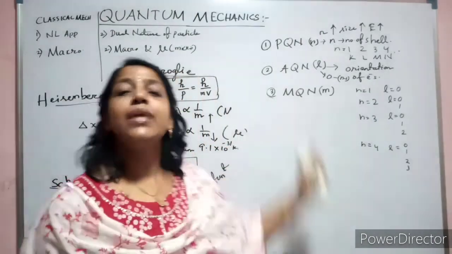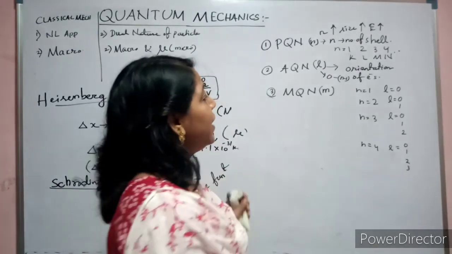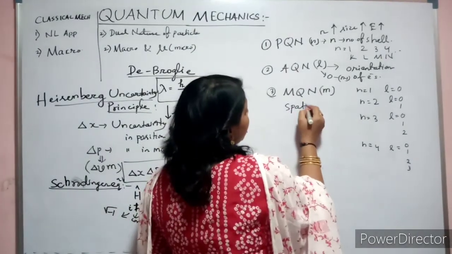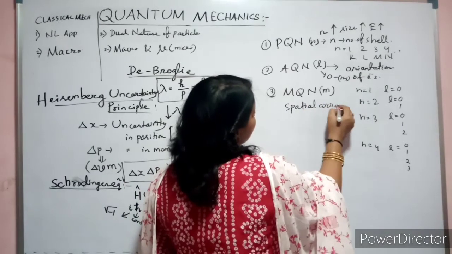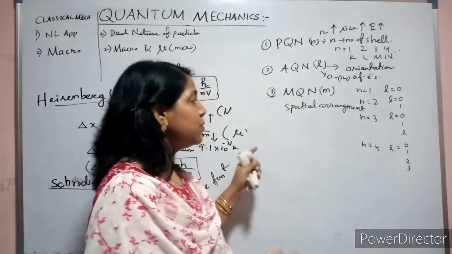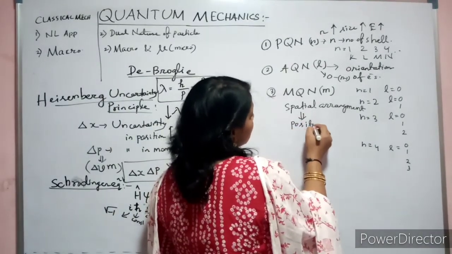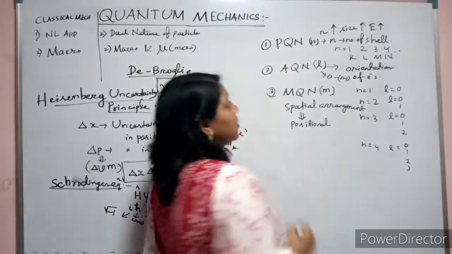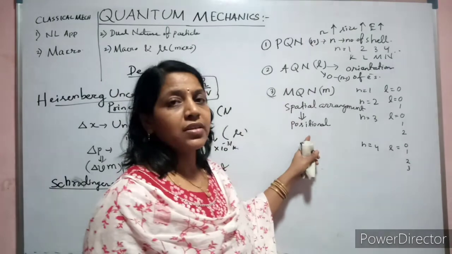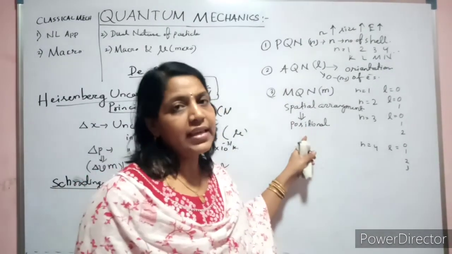Now what is the magnetic quantum number? Your magnetic quantum number will give the information about the spatial arrangement. What do you mean by spatial arrangement? Spatial means positional or locational. It will give that information. So you can even say it gives the number of subcells inside a cell.